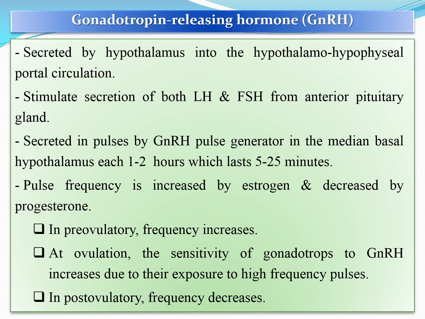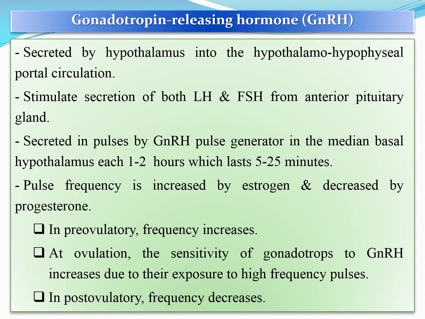It is secreted in a rhythmical manner, in pulses that are generated in the median basal hypothalamus each 1 to 2 hours, and each pulse lasts from 5 to 25 minutes, which means that gonadotropin releasing hormone is secreted from the hypothalamus in a pulsatile manner. It has been seen that when it is released in a continuous manner, it loses its ability to cause the release of LH and FSH from the anterior pituitary gland. So to be effective, gonadotropin releasing hormone should be released in a pulsatile manner.